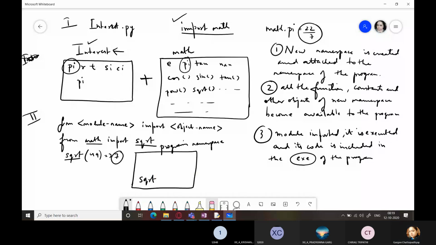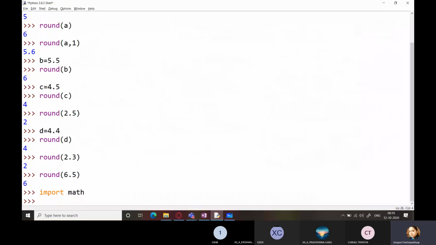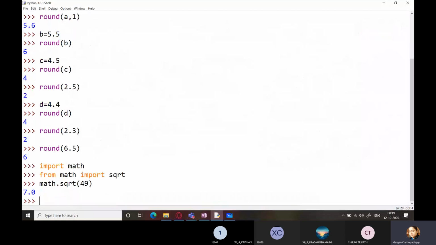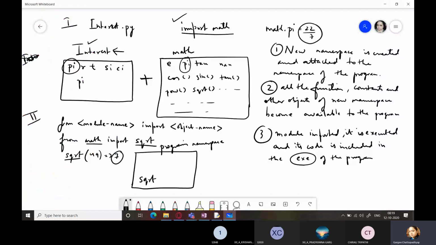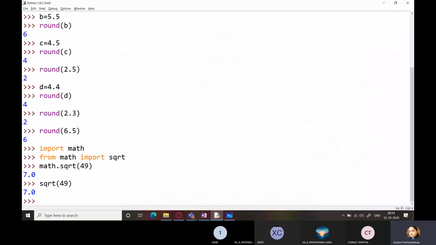Okay, we'll just check it quickly. Suppose I'm writing here from math import sqrt, and I write math.sqrt. Let's see, it may not. Yes, it doesn't give us an error. Okay, you can do that, but it is not required. You can even run it without that. You can simply write sqrt49 and it will give you the answer as well, right?